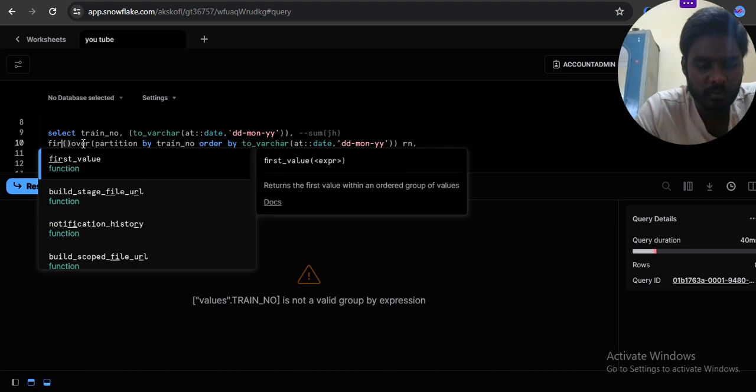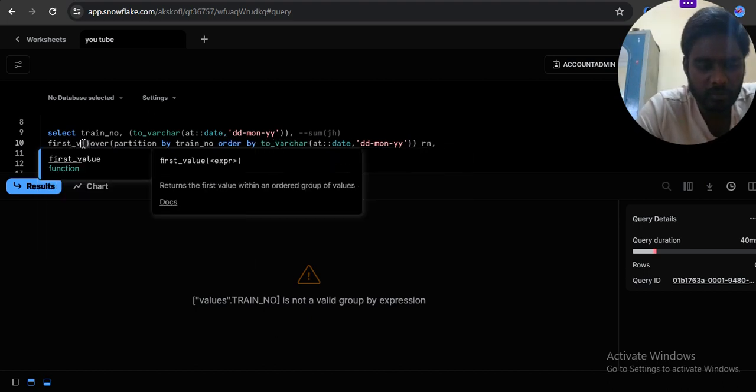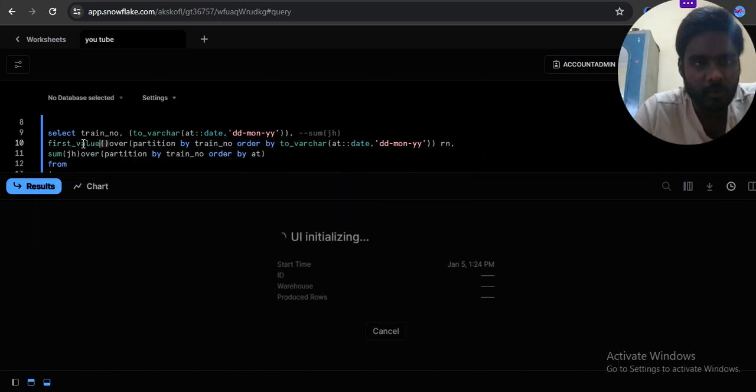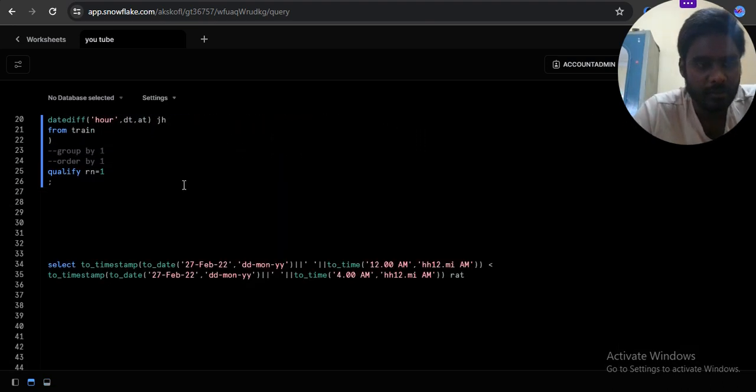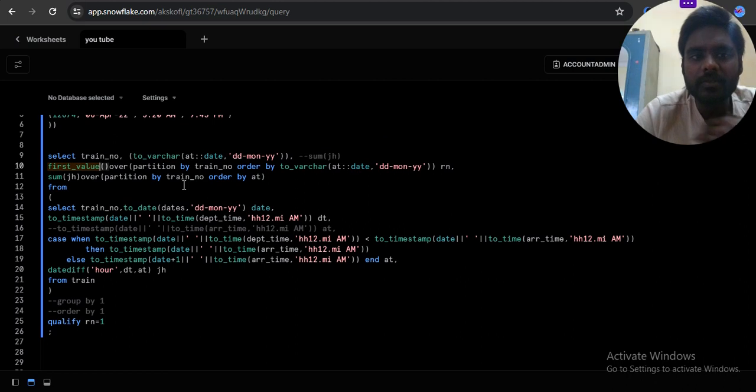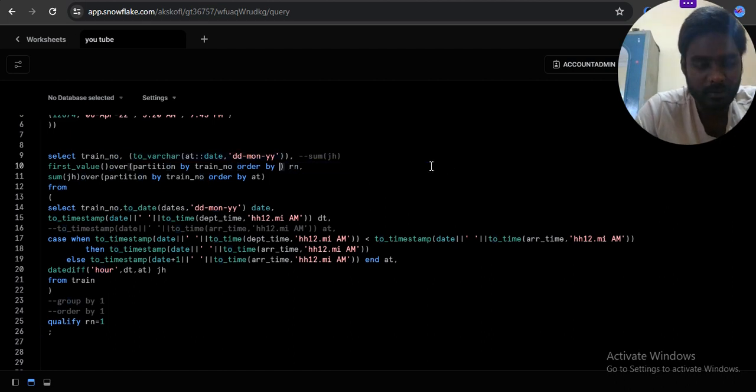First value, I'm qualifying that one. So first value of that partition by. Order by of arrival time, you can take it.